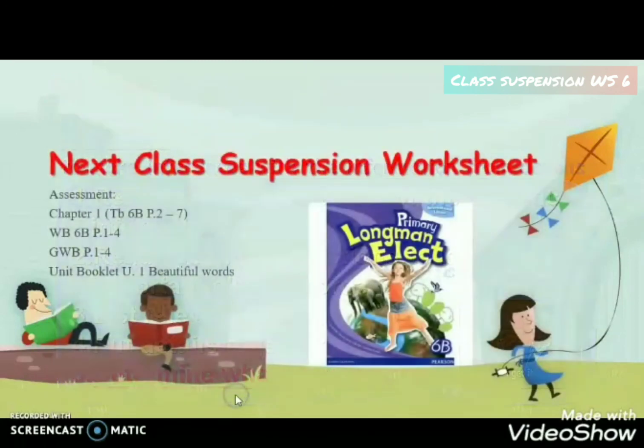I hope the technique helps you to read. And in next class suspension worksheet, worksheet 7, please find a formative assessment of chapter 1. Don't worry, it doesn't count any mark, but for testing yourself how much you have learned from this chapter. Prepare well by revising the worksheets, the unit booklet we have given you before the class suspension, and the use of language focus vocabulary of chapter 1.